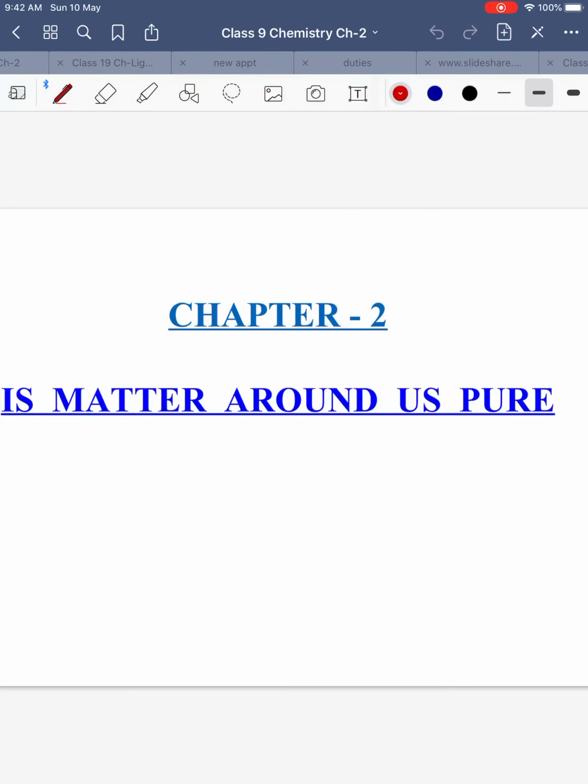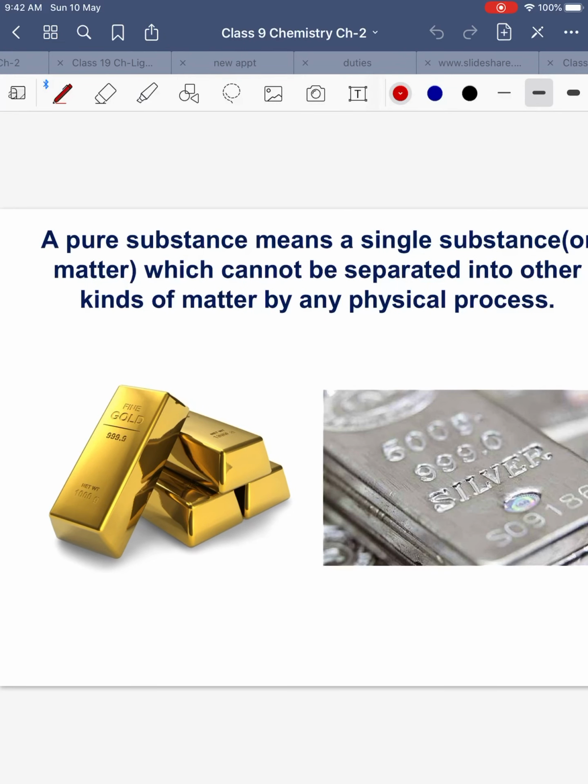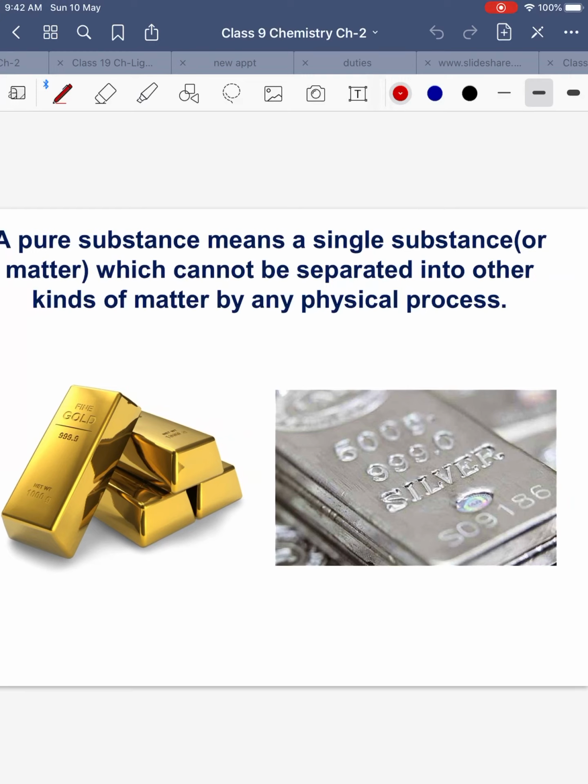Good morning, students. Today we are going to start with the explanation of chapter 2 of chemistry, that is, Matter Around Us. Is it pure? A pure substance means a single substance or matter which cannot be separated into other kinds of matter by any physical process. In our layman's terms, what do we term as pure? A substance which is not adulterated is called a pure substance.